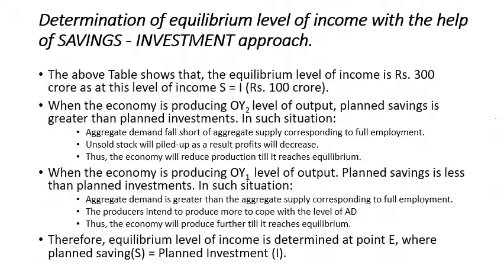Therefore, the equilibrium level of income will be determined at point E, where the planned savings is equal to planned investment. That is the equilibrium condition under the savings and investment approach. Now, based on that, we will determine the equilibrium level.